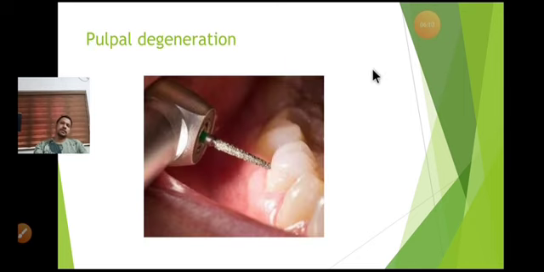Then another reason for failure is pulpal degeneration. Pulpal degeneration mainly happens when the doctor is using the aerator without a proper cooling system. Cooling is provided by a water spray during the rotation of the aerator.